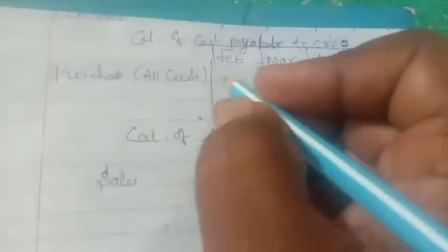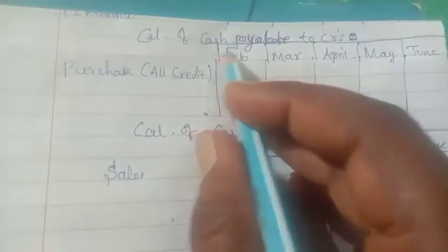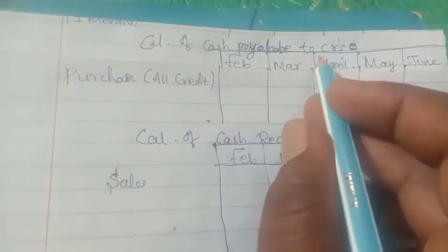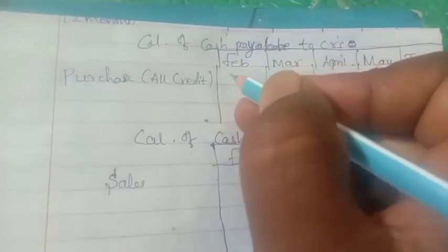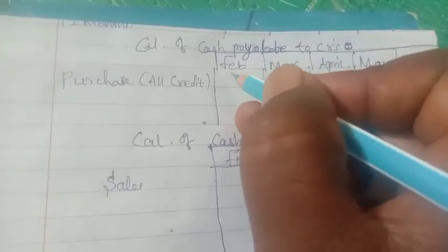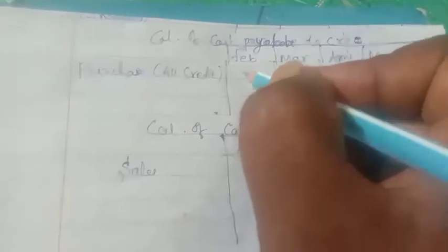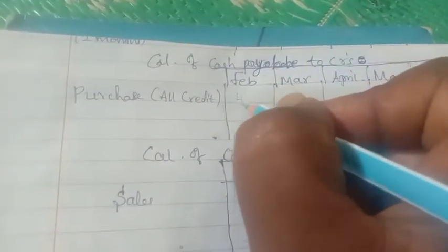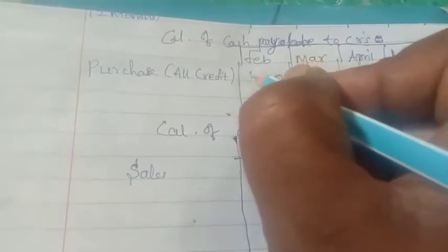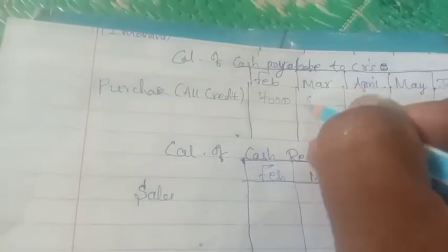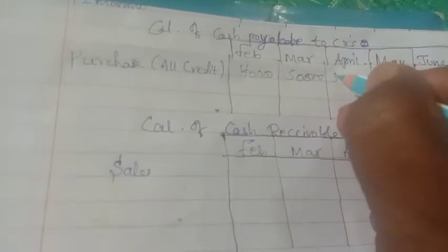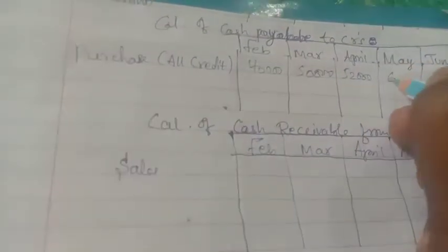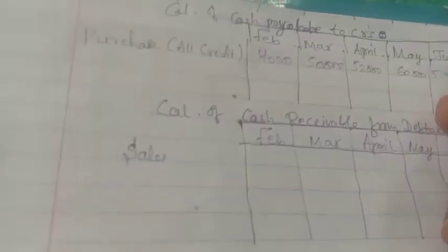Here I wrote the format: calculation of cash payable to creditors. First we take the purchases: 40,000, 50,000, 52,000, 60,000, 55,000.